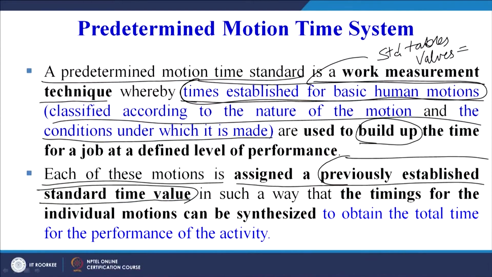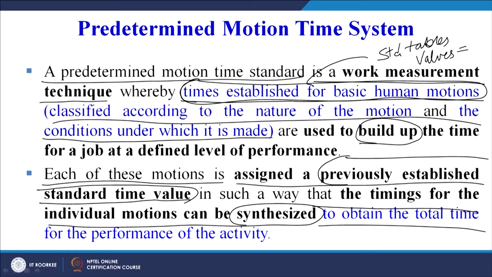So each of these basic human motions is assigned a previously established time standard value in such a way that the timings for the individual motions can be synthesized to obtain the total time for the performance of the activities. So we will build up, we will add up, we will synthesize all these basic work elements into the total time required for performing the job at the defined level of performance.